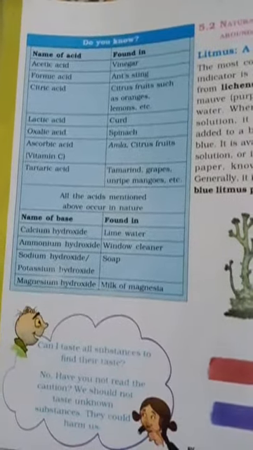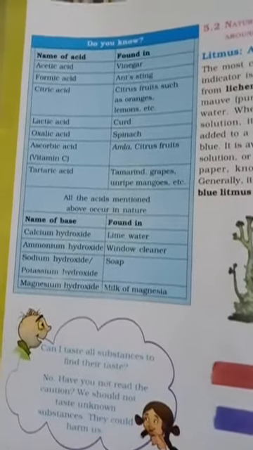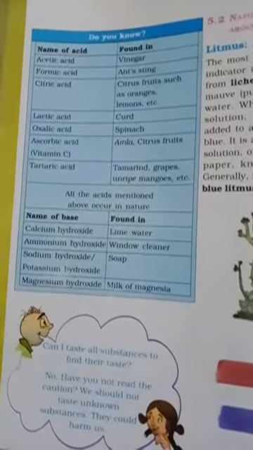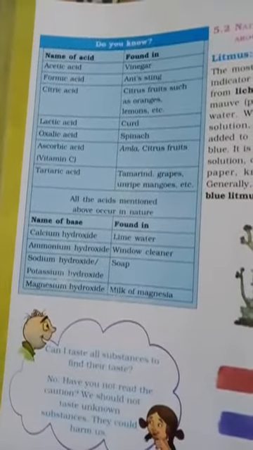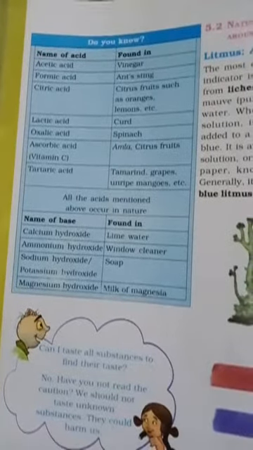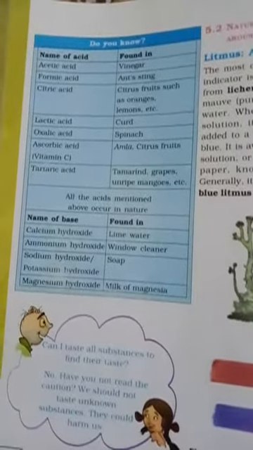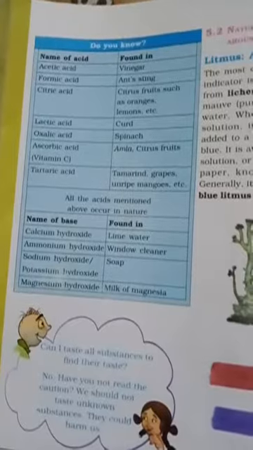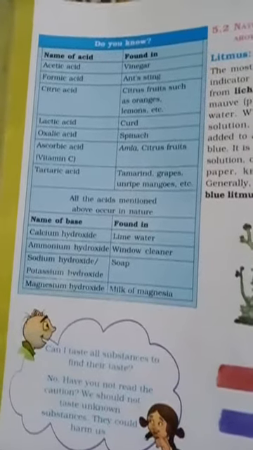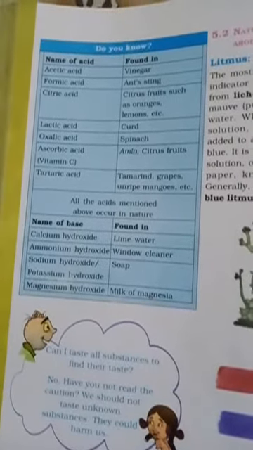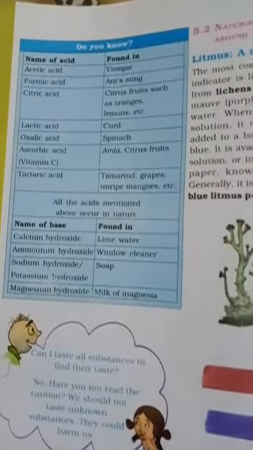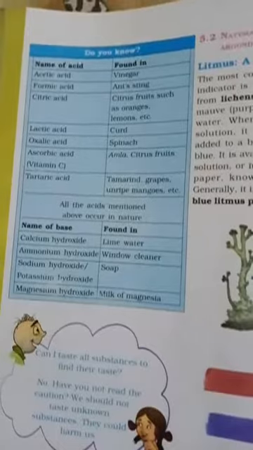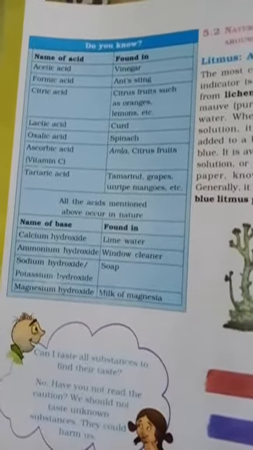Let us now learn about some of the bases and where they are present. First one is calcium hydroxide, Ca(OH)2, which is present in lime water. Next is ammonium hydroxide, which is present in window cleaner. When you clean a window, you spray some liquid and the window is rubbed clean. Ammonium hydroxide is added to that liquid, which cleans the window.